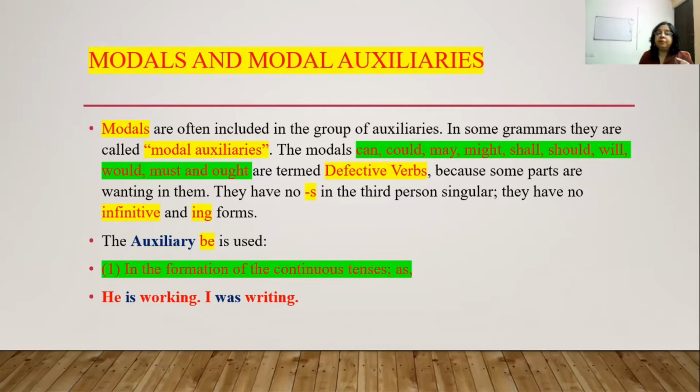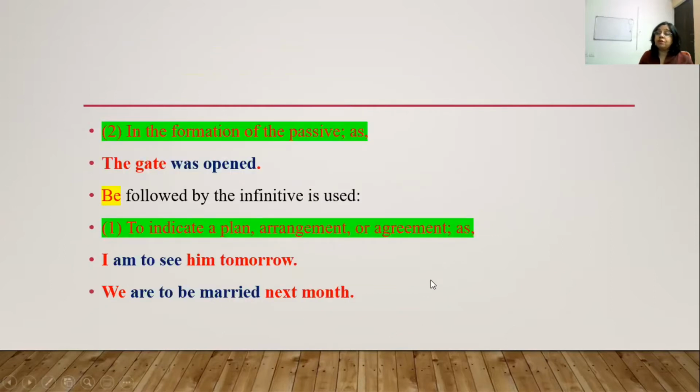So the auxiliary be is used. When auxiliary be is used, let us read about it. In the formation of continuous tenses, as he is working, I was writing. So be verb is used, that is is or was. In the formation of passive voice, like the gate was opened. So was is the auxiliary verb.